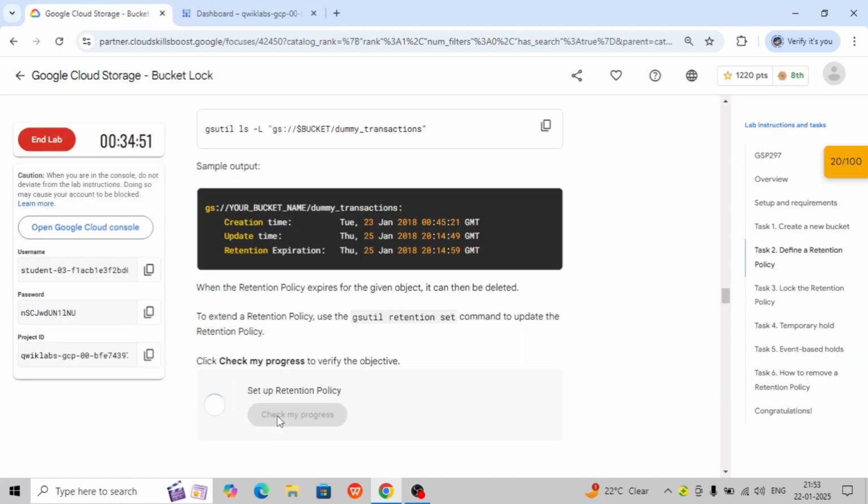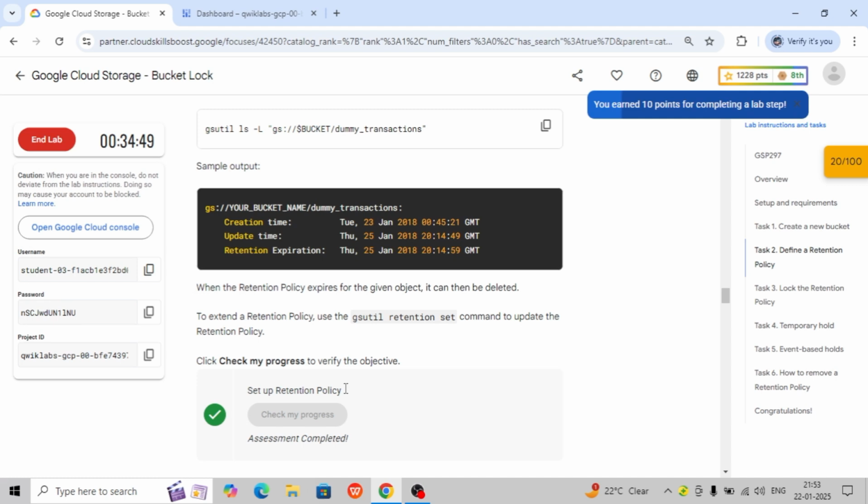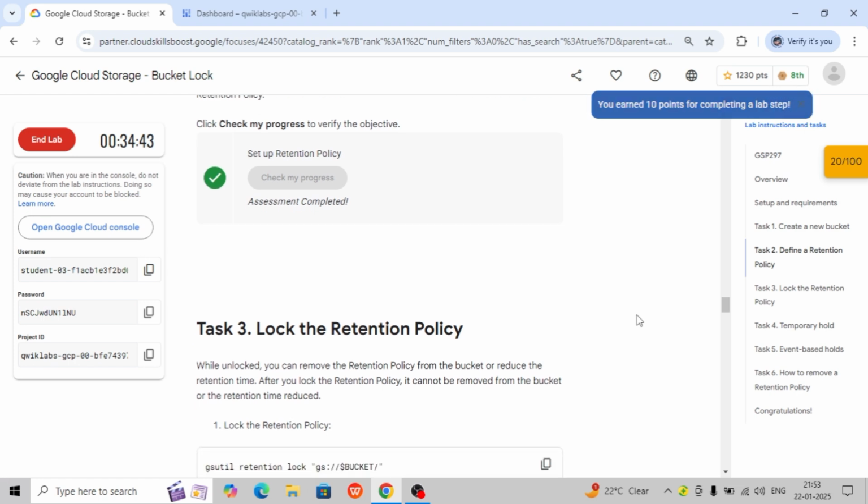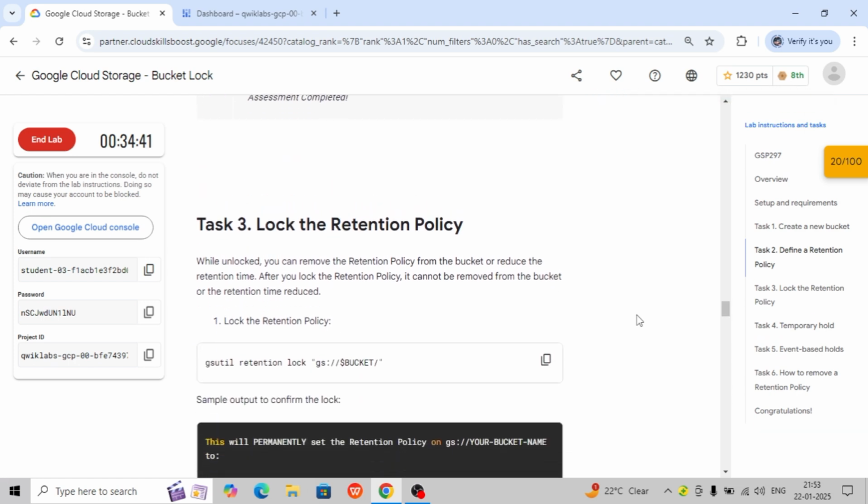Now verify that the retention policy setup is correct. You have again earned 10 points, which means you are going the correct way and you have set up the retention policy also.